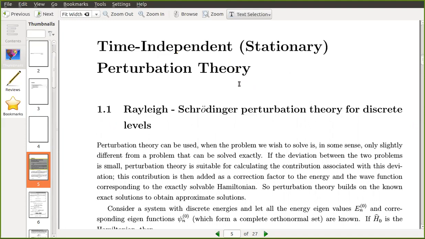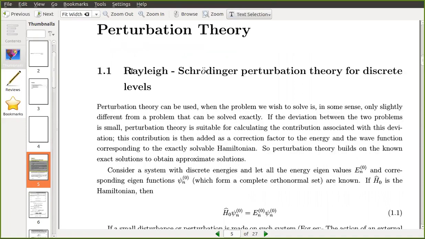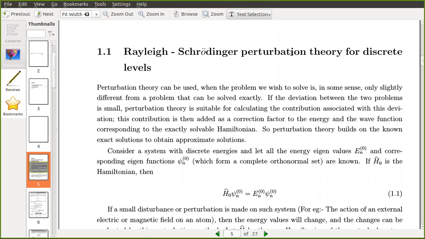So that is the simplest possible perturbation. So let us study in such cases how we can use quantum mechanics to solve the problems. First we are going to learn Rayleigh-Schrodinger perturbation theory for discrete levels. Time independent perturbation theory is also known as Rayleigh-Schrodinger perturbation theory.